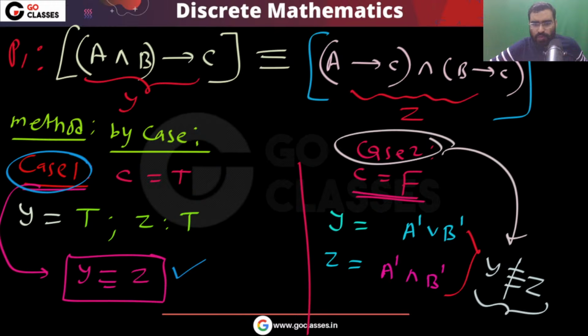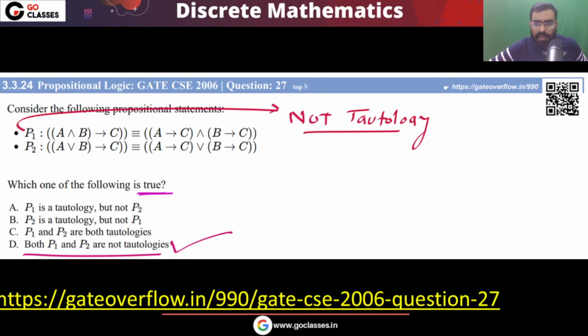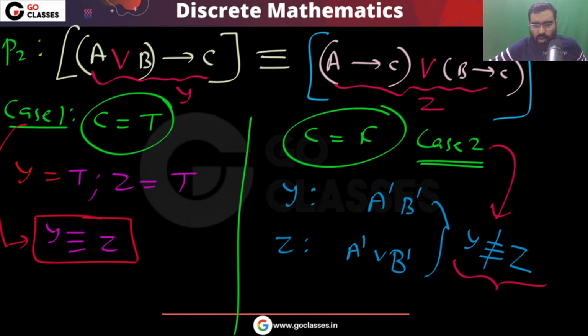So like this you can do. For this question, the case method is a very beautiful method. Very easily you can do this question. And the simplification method will take a lot of time.